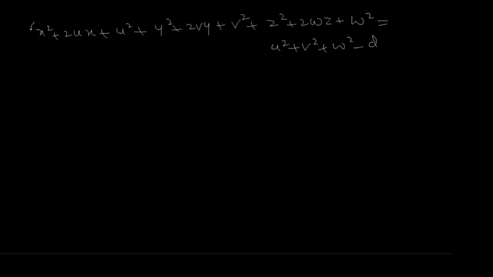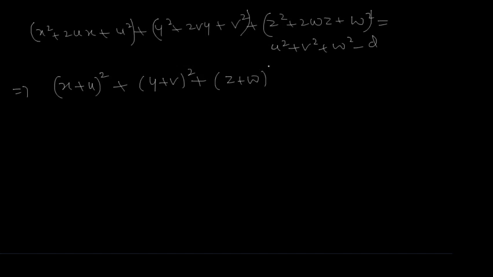Now this is nothing but a square plus 2ab plus b square form, which is equal to u square plus v square plus w square minus d. So which implies x plus u whole square, y plus v whole square, and z plus w whole square, equal to u square plus v square plus w square minus d.